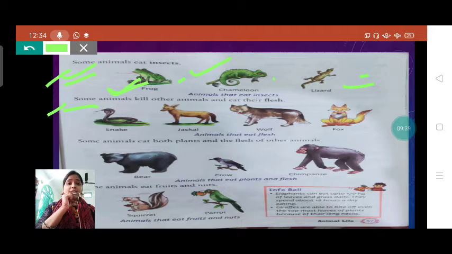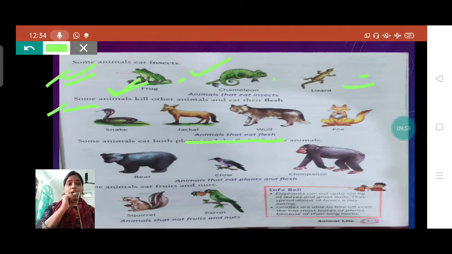First of all, they kill them, and after that they eat their body part. So what do we call them, students? We call them carnivorous, or you can say flesh eating animals, but we can also say carnivorous.